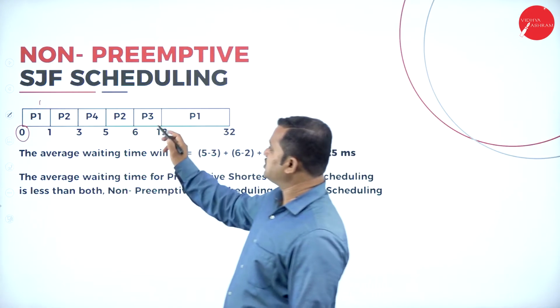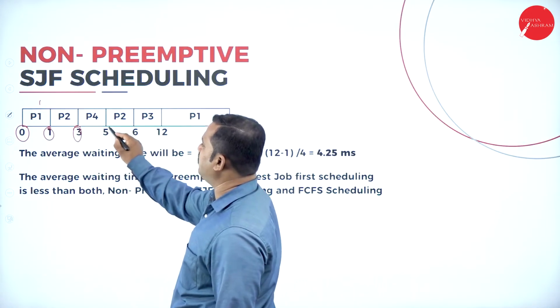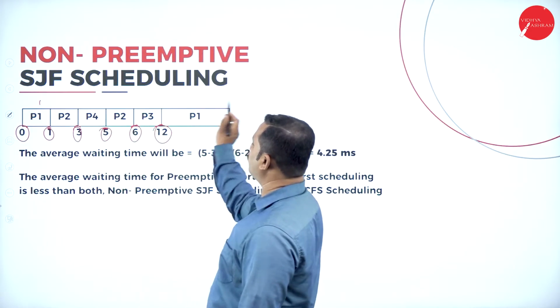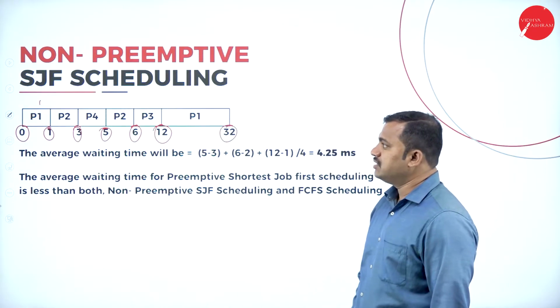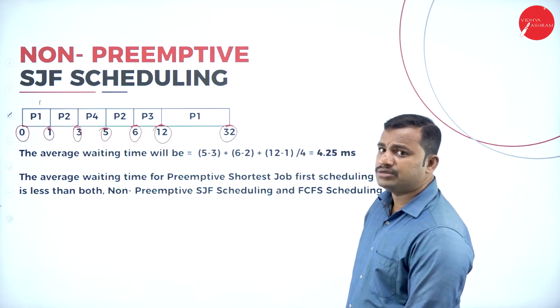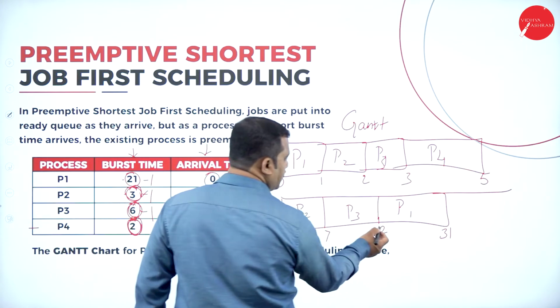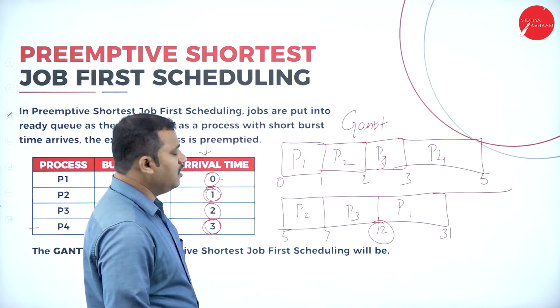If you look at this, 0 to 1 P2, then P4 arrives at 3rd millisecond, P2 at 5th millisecond, P3 at 6th millisecond, P1 at 12th millisecond and completes at 31st millisecond. If that is the case, what is the time required for P1 to execute? Please look at it here. P1 completed at which millisecond? If you look at this,